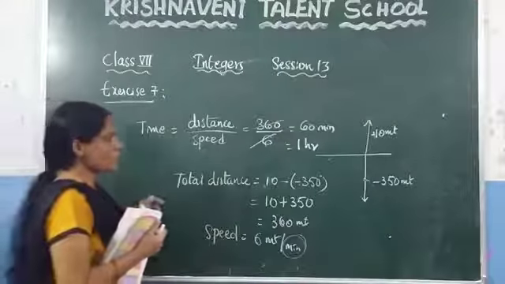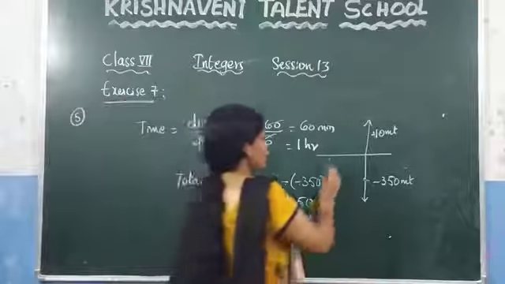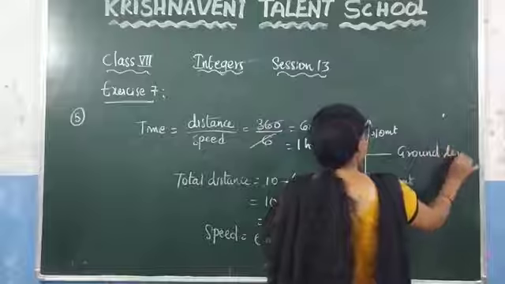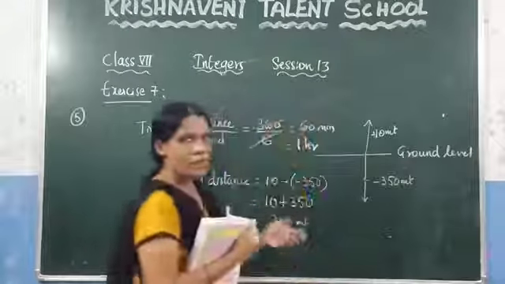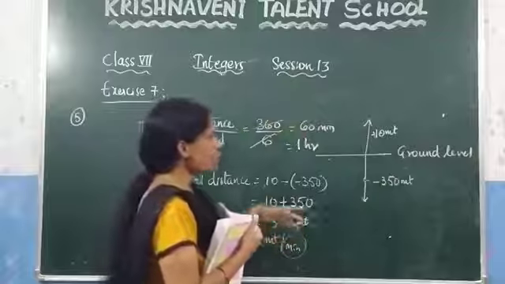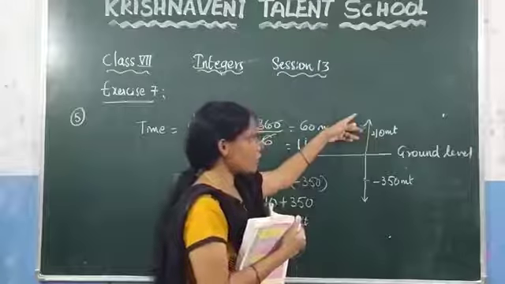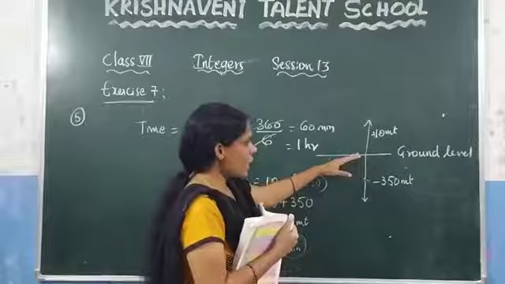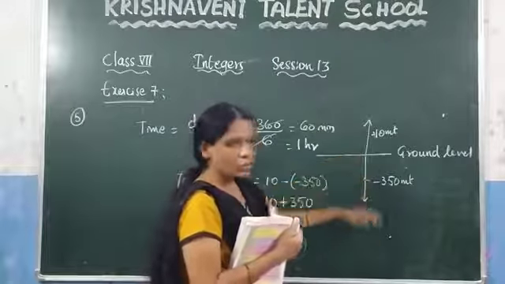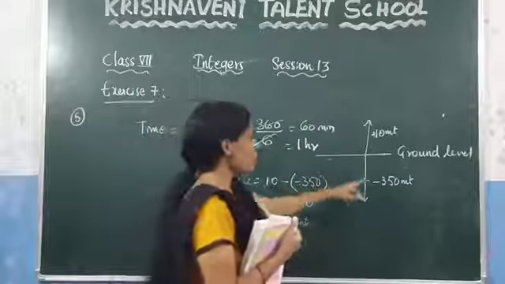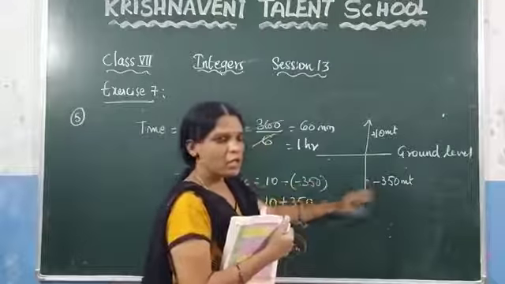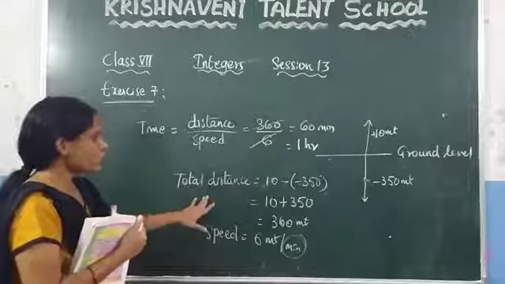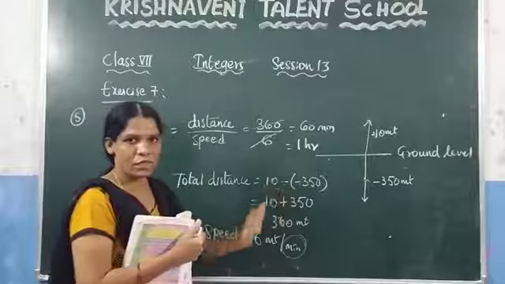So again I am explaining what the question is. Let us consider this is the ground level. And they said that the elevator, which is nothing but the lift, has to travel 10 meters above the ground level. Above the ground level means you have to take a positive number. And they said that the elevator has to reach 350 meters below the ground level. Below the ground level means you have to take the symbol which is minus. Now you need to calculate the total distance. If you need to calculate the total distance, you have to take the difference of the initial position minus the final position.